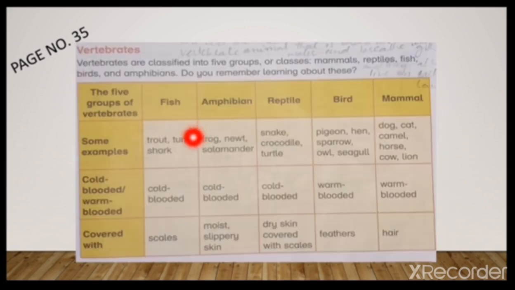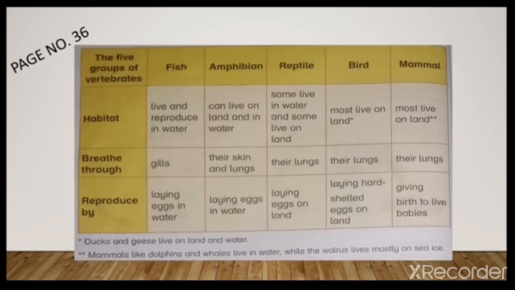We learn about their examples. They are cold-blooded or warm-blooded. How they are covered, what are the habitat, how they breathe through, and how they reproduce. So we learn all these one by one with the help of examples also. You can see this is the small ducks and geese live on land and water.